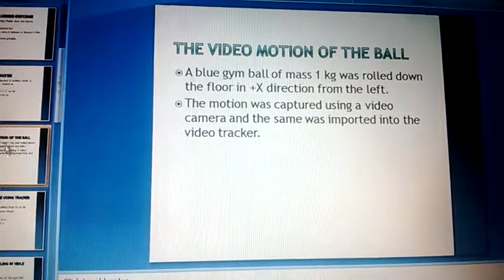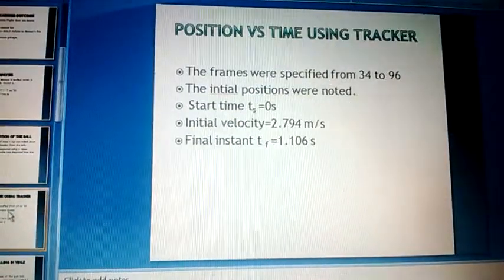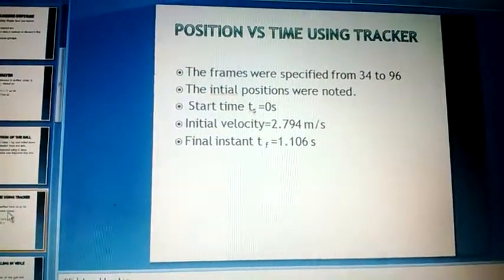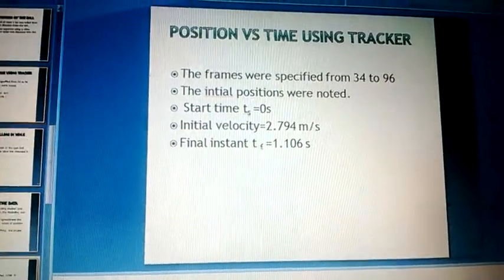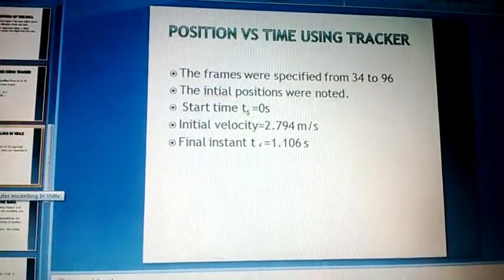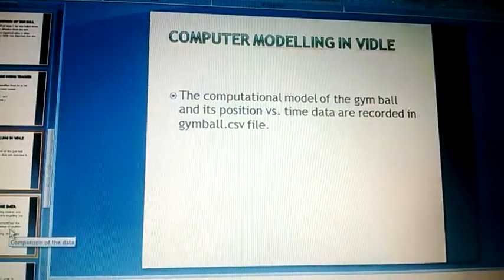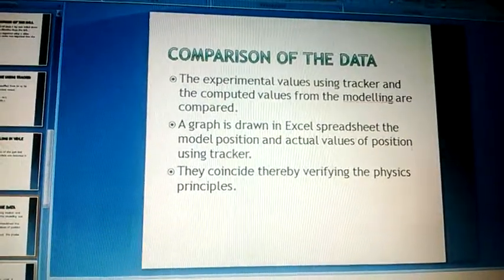The analysis by Tracker and then by VIDLE are compared.